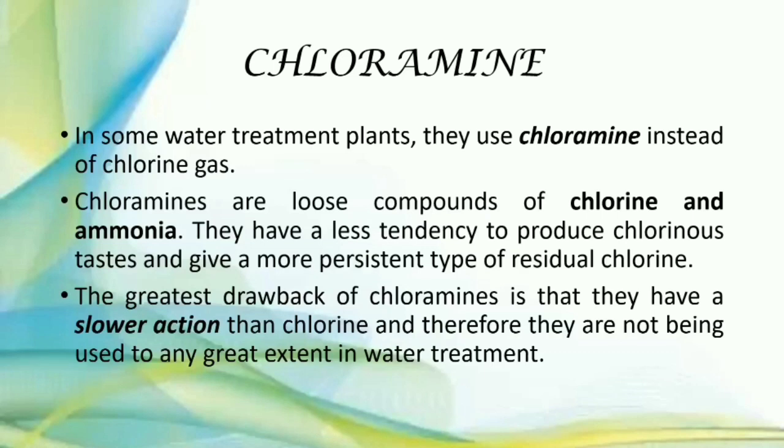They have less tendency to produce chlorinous taste and give a more persistent type of residual chlorine. The greatest drawback of chloramine is that it has a slower action than chlorine, and therefore it is not used to a great extent in water treatment.